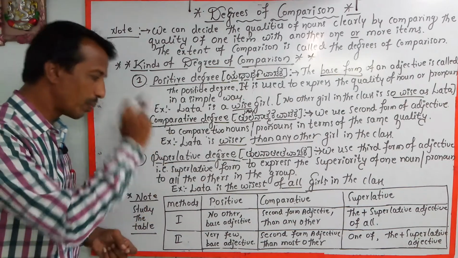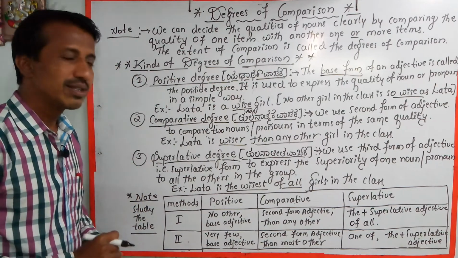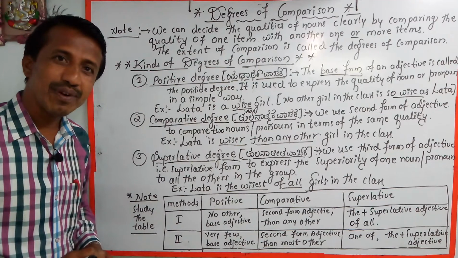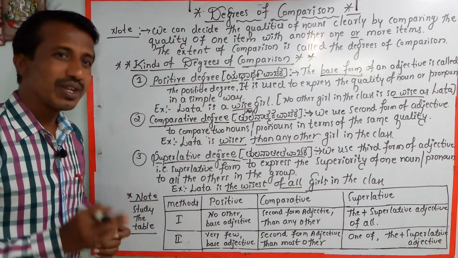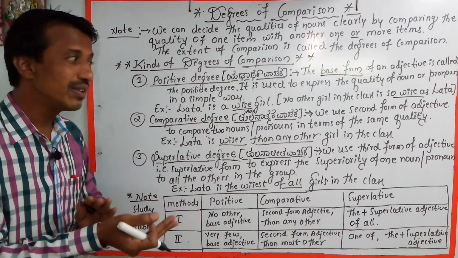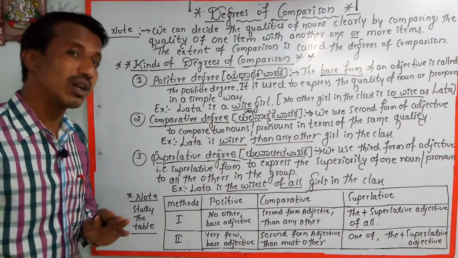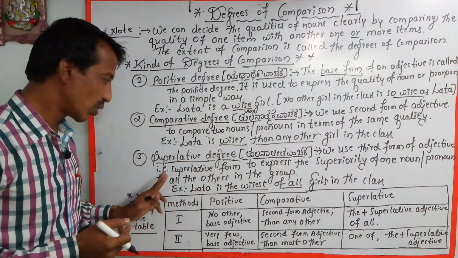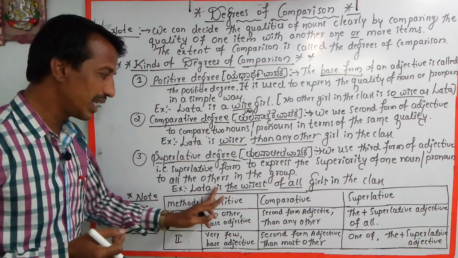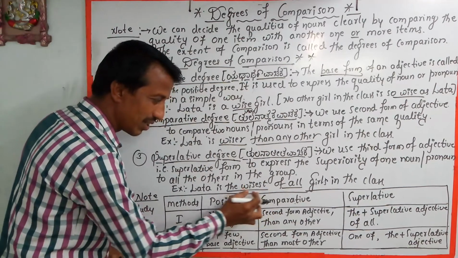So that is called superlative degree. Superlative degree is the use of a standard form of adjective in a sentence to express the superiority of one noun or pronoun to all other nouns. That is called superlative degree. Example: Lata is wiser, it will become wisest.